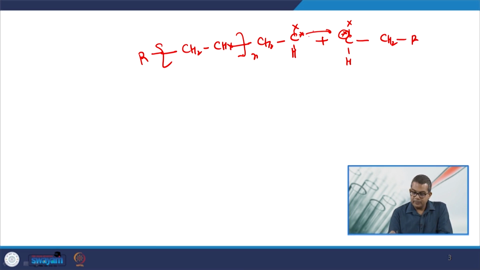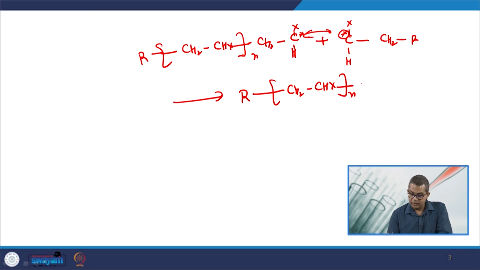Both of them may combine together to truncate the reaction, and that is why you are at the stage of completion of this polymerization reaction. This is the way through which you can truncate further polymerization. So this is my entire polymer.